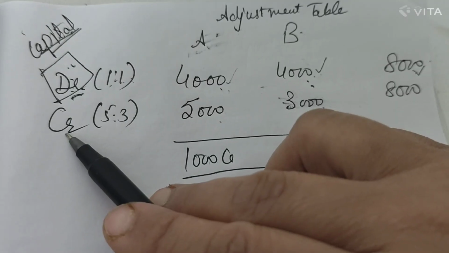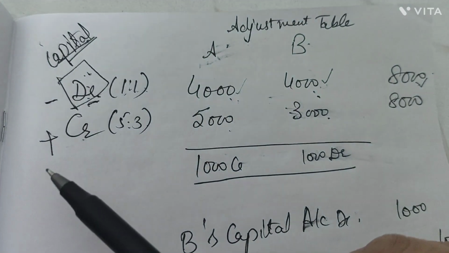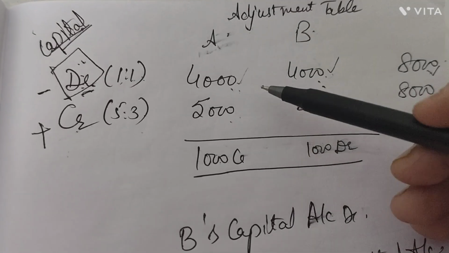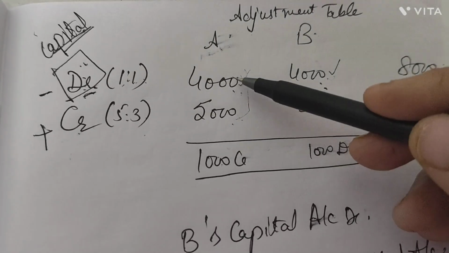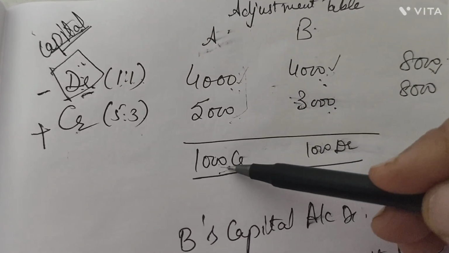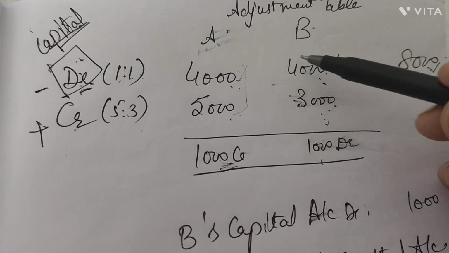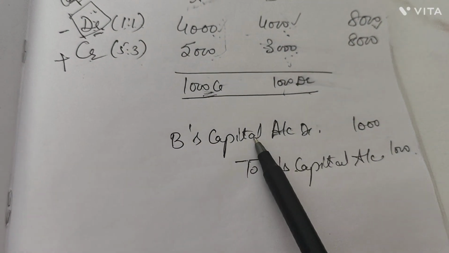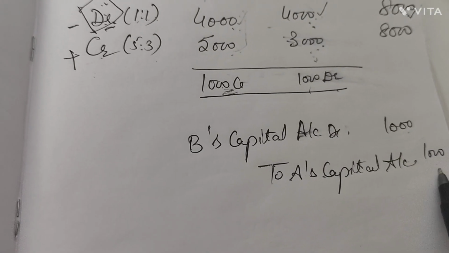So now the right profit should be credited to the capital accounts because it will give an increase, and this will give a decrease, right? So it should be credited to the capital accounts with 5,000 and 3,000 here. So now see the net effect over here: this is 4,000 debit, 5,000 credit. So A should be given the difference, a credit of rupees 1,000, and B should be given a difference of 1,000, which is higher on the debit side, so B should be debited. So what is the adjustment entry here? B's capital account debit 1,000 to A's capital account rupees 1,000.